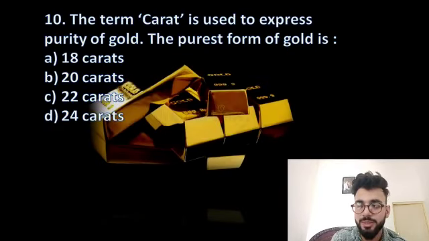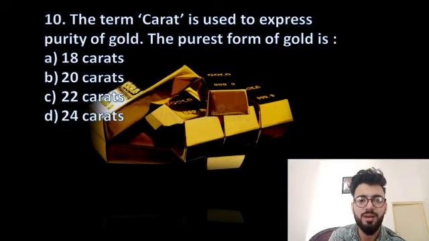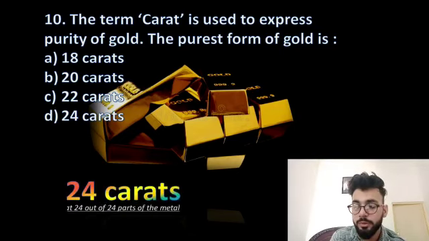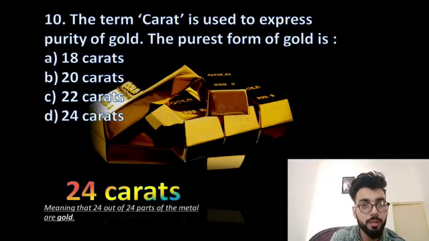Carat is used to express purity of gold. So the purest form of gold is 18 carats, 20 carats, 22 carats, or 24 carats. We say na 24 carat sona. So exactly 24 carats is the right answer. And why is it called 24 only? Because it means that 24 out of the 24 parts of the metal are gold.